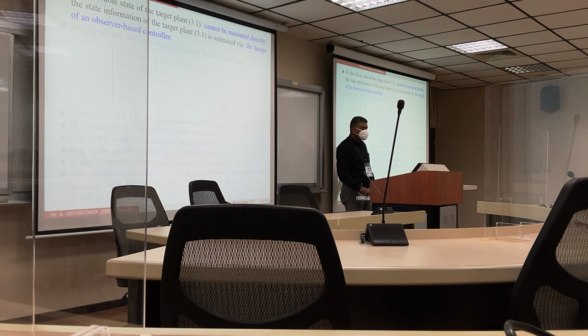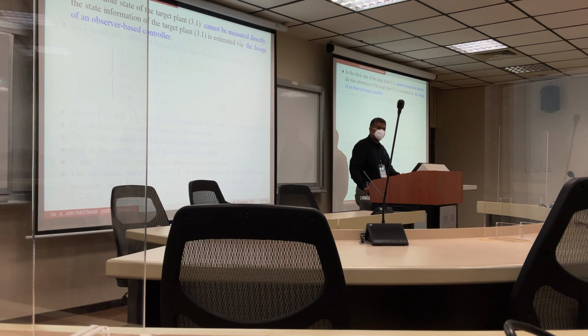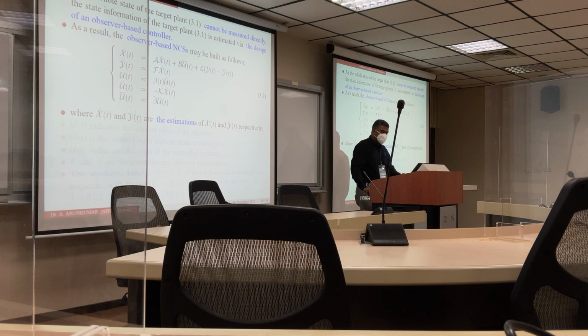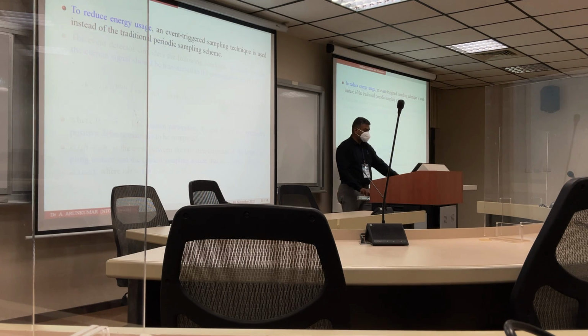The whole state of the target plant 3.1 cannot be measured directly. Therefore, the state information of the target plant 3.1 is estimated via the design of the observer-based controller defined in equation number 3.2. Here x cap and y cap are the estimations of x of t and y of t. A very important thing is our control gains. So u bar is the control input of the observer. U cap is the control input without random packet losses. U of t is the control input of the controlled system. K and L are the controller and observer gain matrices. Beta of t is a stochastic variable.